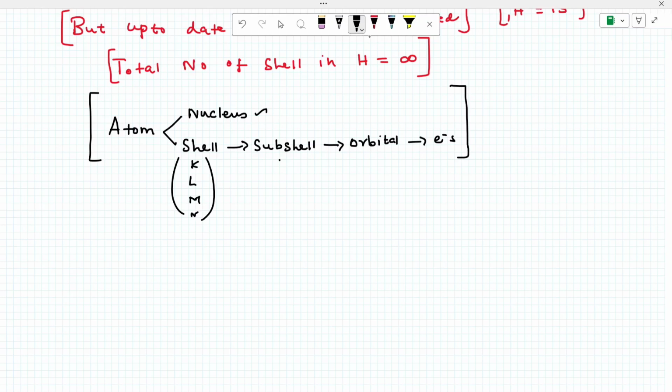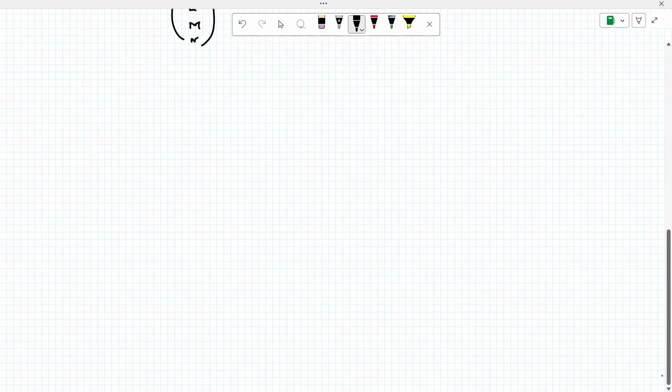Basic fundamental, please note. Generally, the electron can be represented by a wave function. Now let's start from orbitals. The topic is orbitals. First, a very important one: s orbitals.